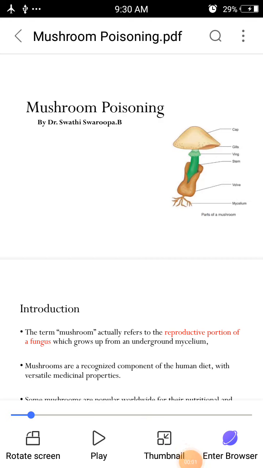Hi all. Today we are going to discuss mushroom poisoning. Mushroom poisoning is related to plant poisoning. In plant poisoning we have mushroom poisoning and mycotoxins. The plants that come under poisoning are aloe vera, cannabis and mushrooms. The fungal related growth, which is also a mushroom, is one of the mycotoxins that is causing poison.